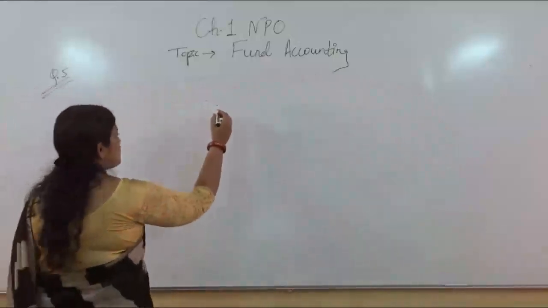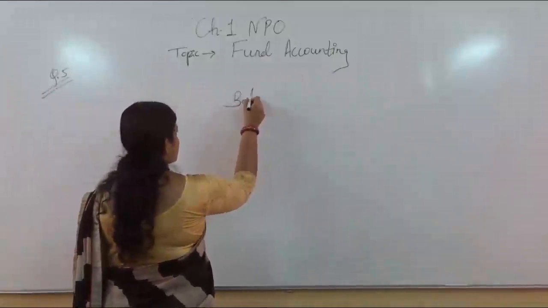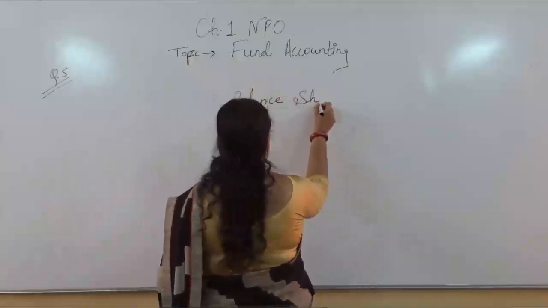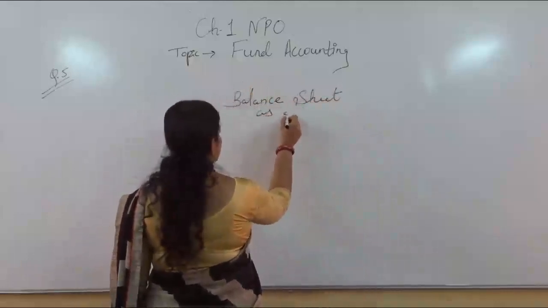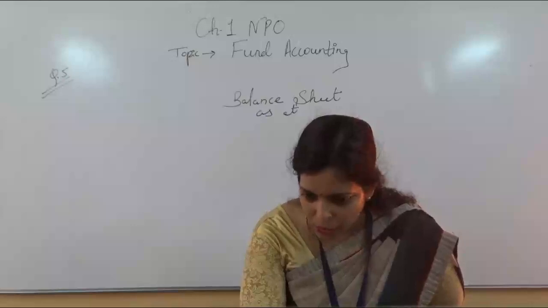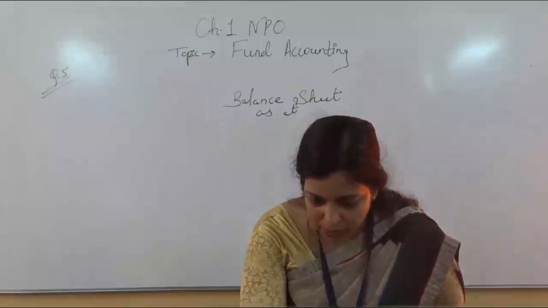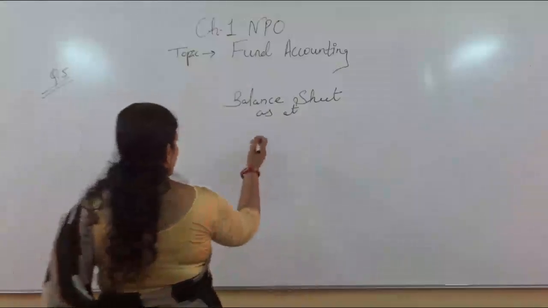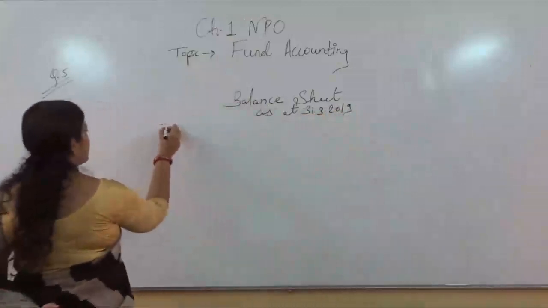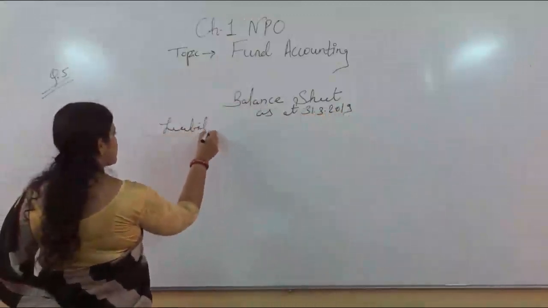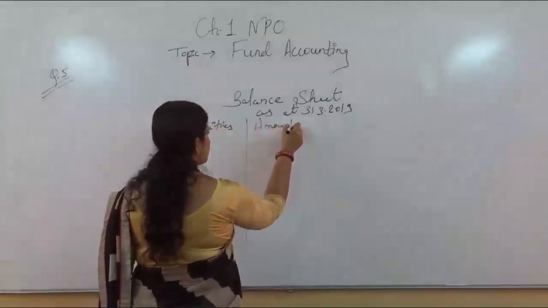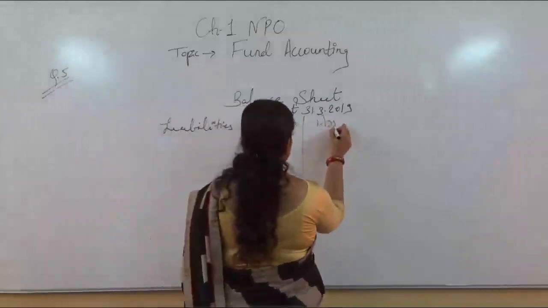Make a small format of a balance sheet. We have to just show the treatment of this particular fund. Balance sheet as at whatever date is given in the question. Yes, you can see it is given in the question: How will you deal with the following items in respect of a club for the year ending 31st March 2019? Balance sheet as at 31st March 2019. Make a format: liabilities, amount, assets, amount.